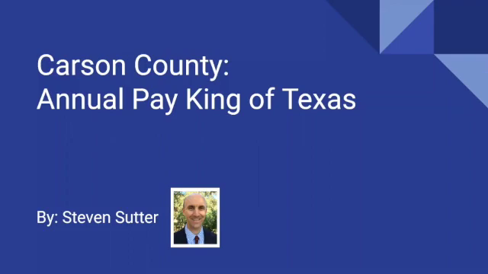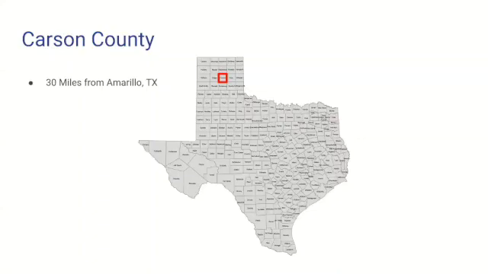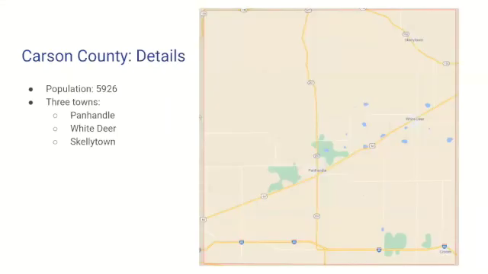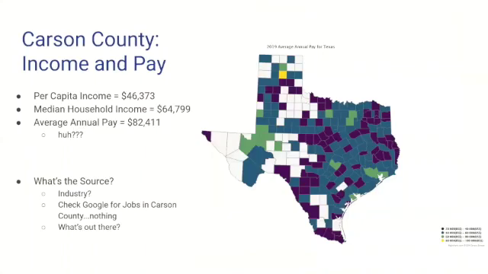This is the story of Carson County, the annual pay king of Texas. Carson County is situated 30 miles outside of Amarillo, Texas. Its population is just under 6,000 people, many of whom live in three little towns, Panhandle, White Deer, and Skellytown. The county's per capita income is around $46,000. Its median household income is close to $65,000. Yet its average annual pay was over $82,000, and that's the highest in the state.